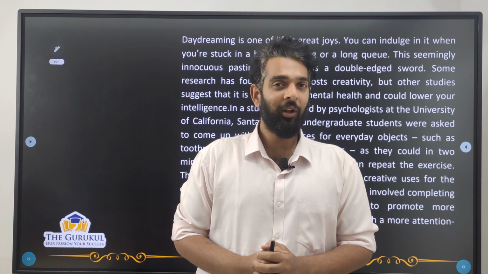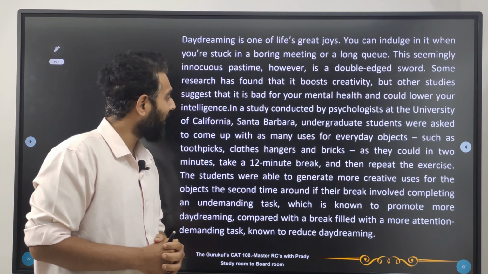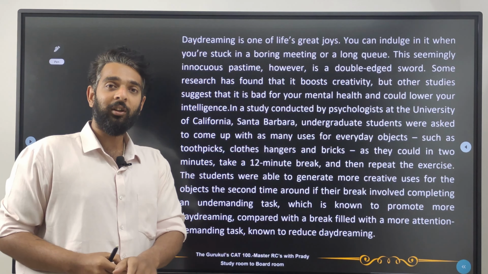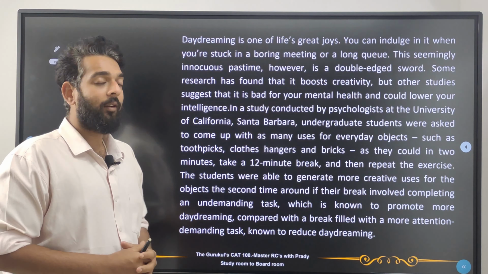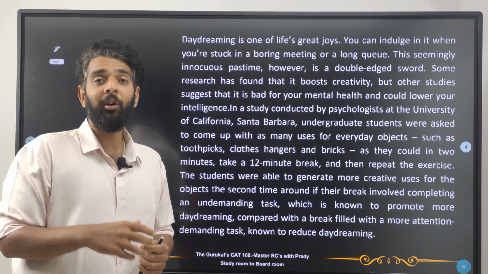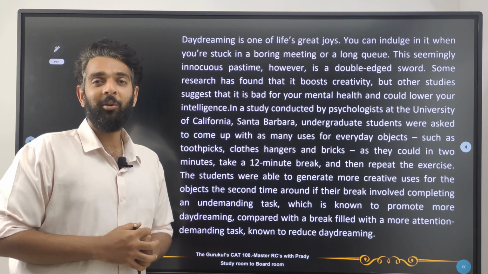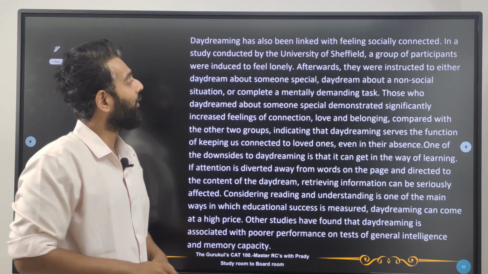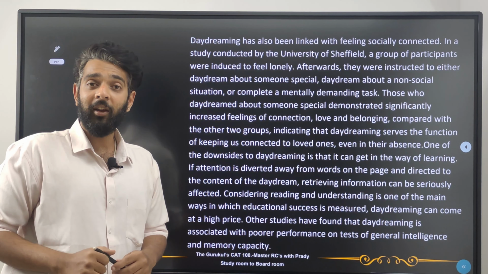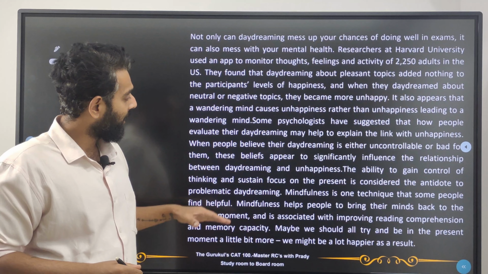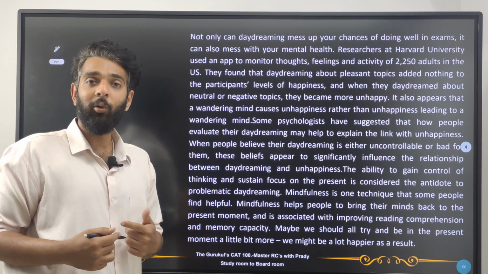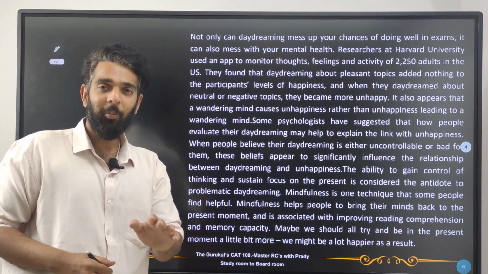Okay, so for today's passage, let's start off with paragraph number 1. Pause your video here, take a minute, read down this paragraph, jot down all the important points, and then we're going to go into the next part. So pause the video. Okay, so this is your paragraph number 2. Write down all the important points from this and then we'll go into paragraph number 3. So pause the video. Alright, so this is paragraph number 3. Now, jot down all the important points from this paragraph and then we'll go into the questions of this passage. Pause the video here.